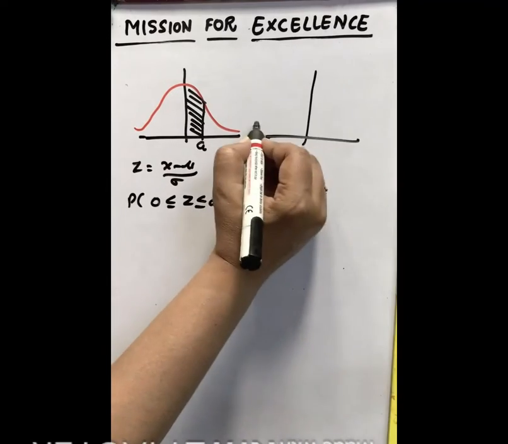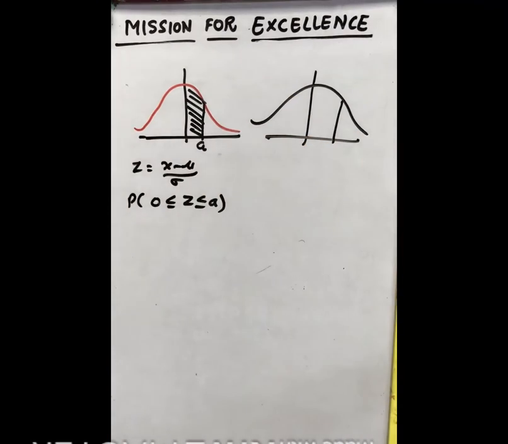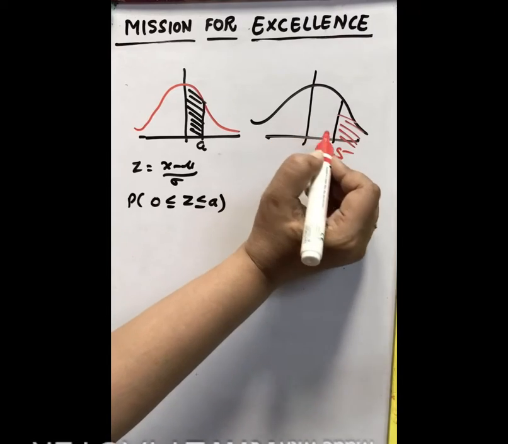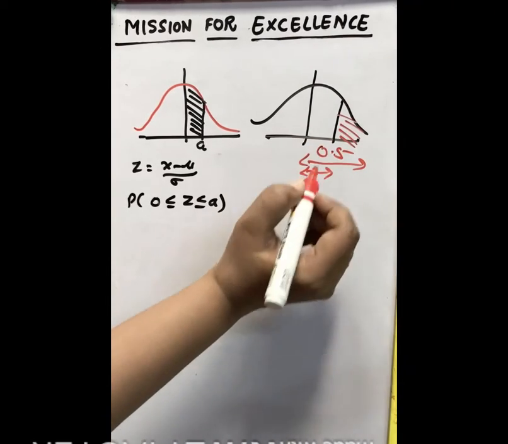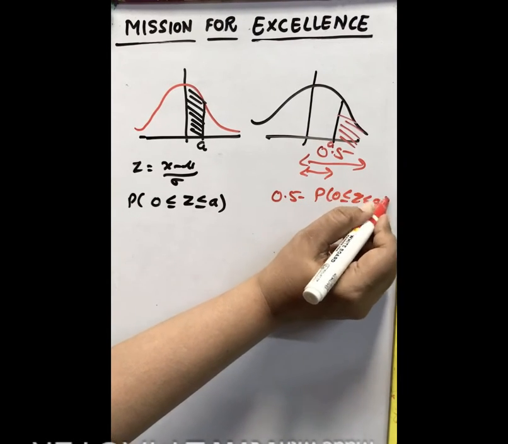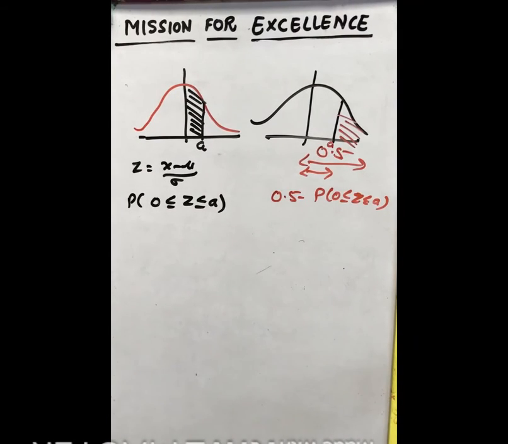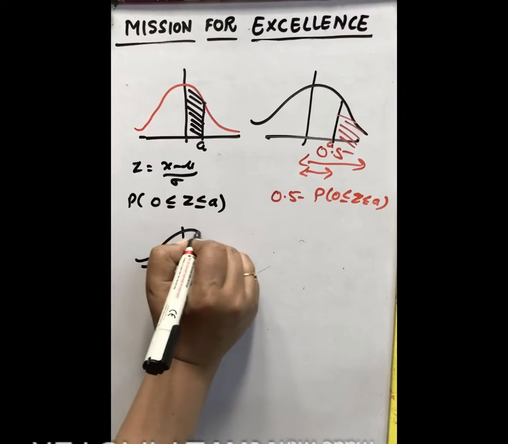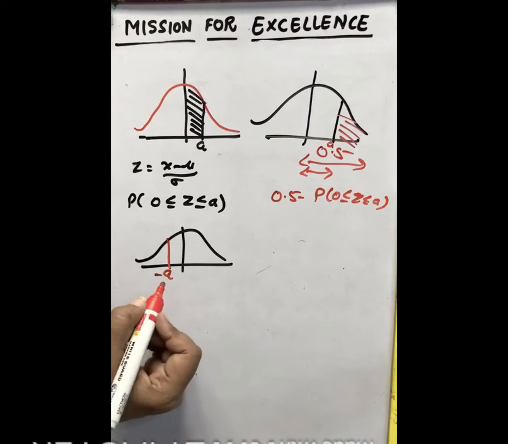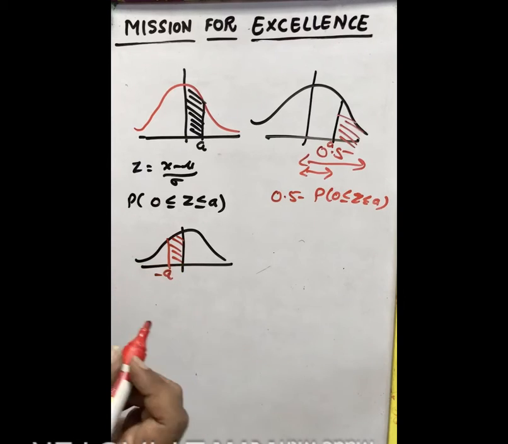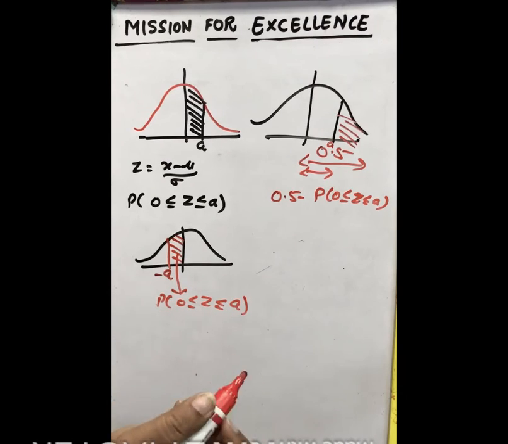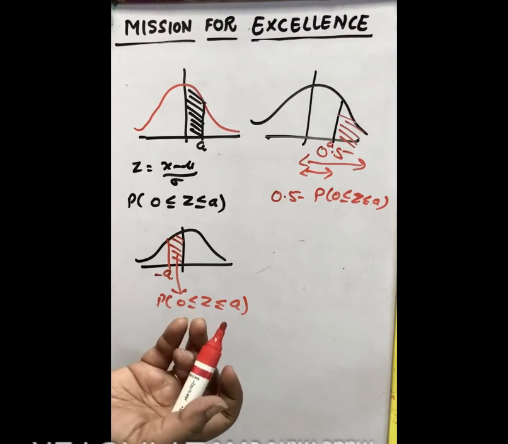If you have an area like this, and beyond this you have to calculate, then we take the whole half as 0.5 minus this one, A. So we take 0.5 minus probability of 0 to A. Similarly, if you have an area on the left hand side, suppose there is value minus A here, then we take the probability of Z from 0 to A, because probability and area are never negative.